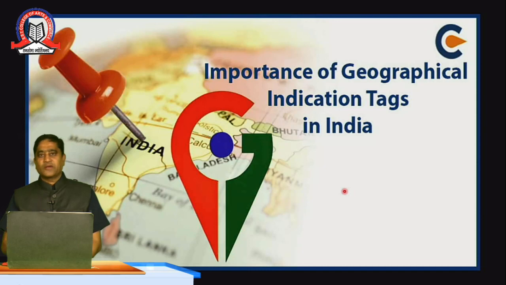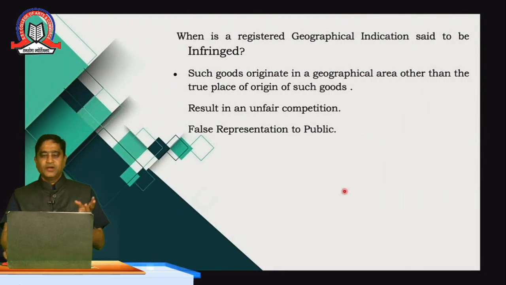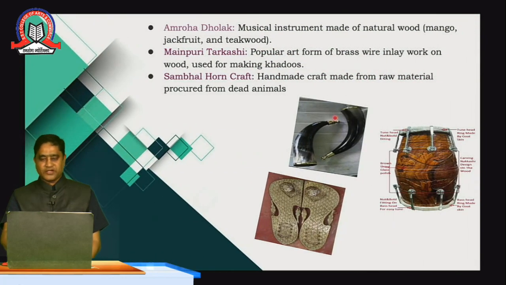Now coming to the importance of geographical indications in India, and how it has been enforced. Goods that originate in one geographical indication have to be protected from the origin. Otherwise it may result in unfair competition. It would also be related to false representation to the public. In such cases also there would be infringement of the geographical indication rights.